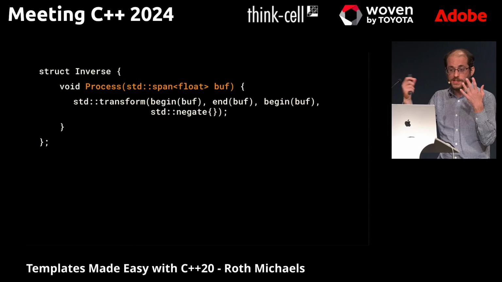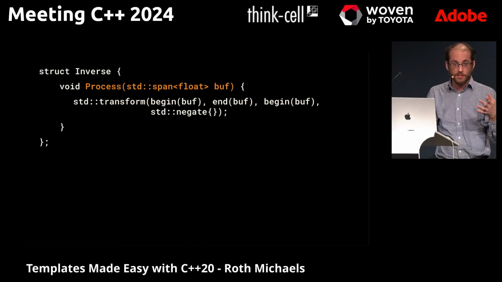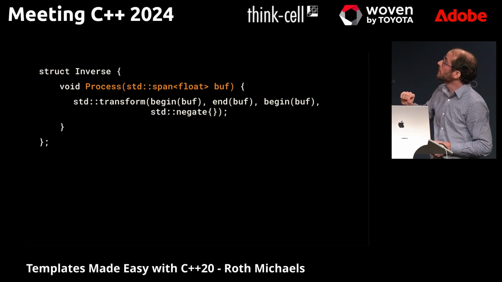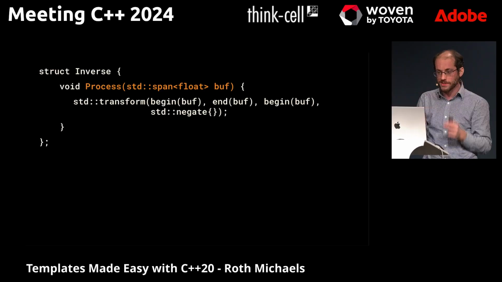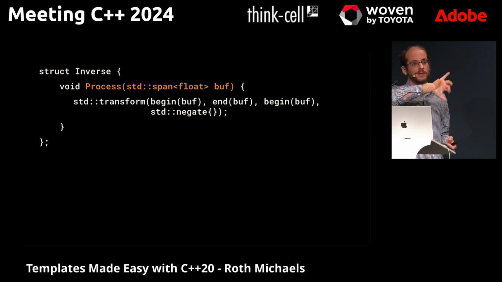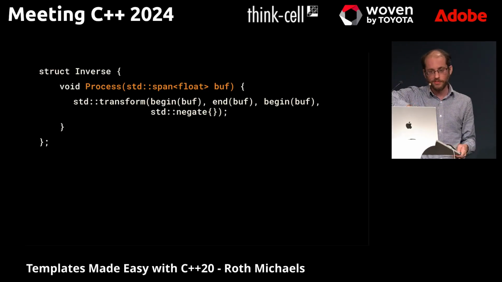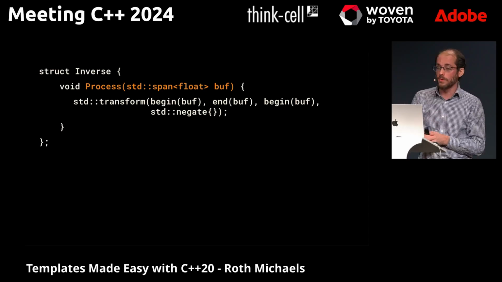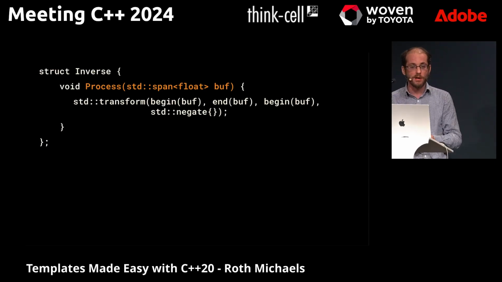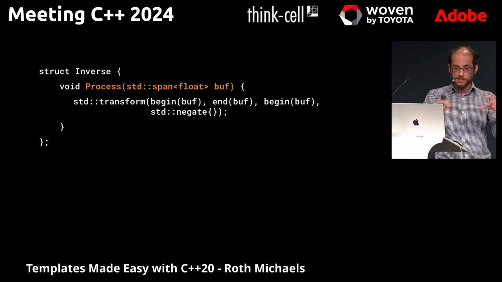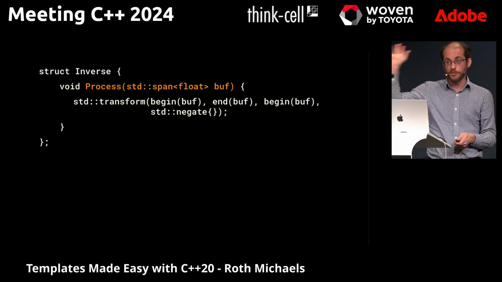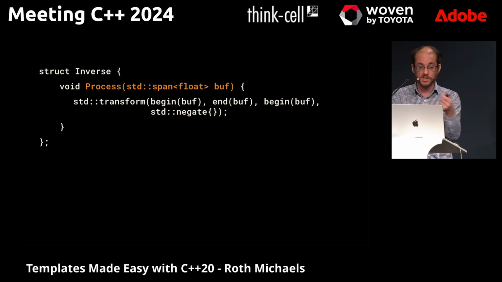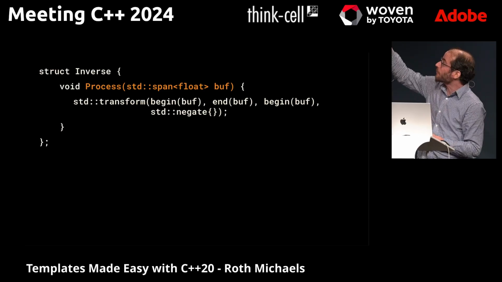And this is an example processor. Don't really worry about the DSP in these examples, but what this one does is it's called the inverse processor. It's basically going to take all the values in your DSP, and if they're positive, make them negative. If they're negative, make them positive. The API for these in-place processors is that they are some function that calls process, and it takes a span of floats that it's going to do some operation on and potentially modify, or just analyze. In real life, it's not a span.